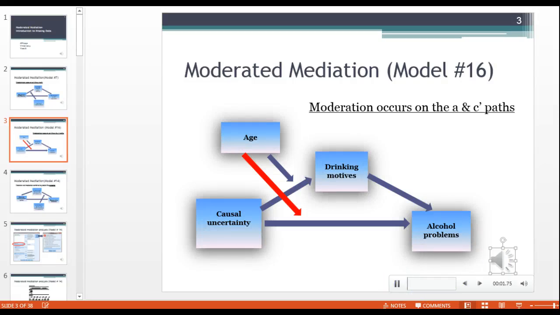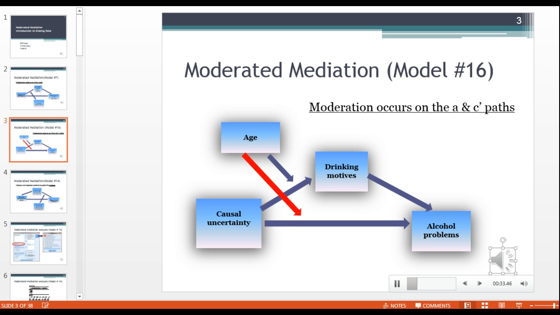Here's an example of another moderated mediation. This is model 16 in the Hayes templates. In this case, we have the same example as before, except we have a moderator on both the indirect effect and the direct effect. So we have an arrow on the A path and also the C prime path, as evidenced by the red arrow. The red arrow is the direct effect and the blue arrow is for the indirect effect.